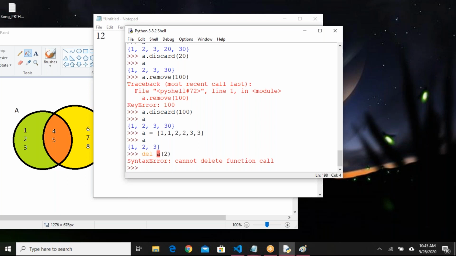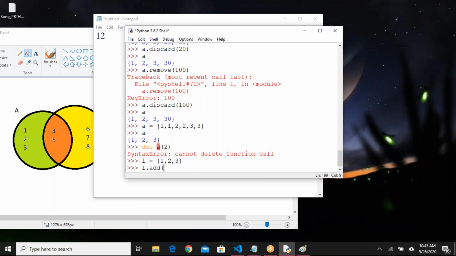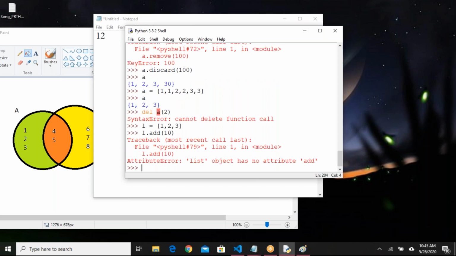Ganesh, I didn't understand your question. We are using the append function. What is your question? List 1 2 3 and you want to add like this, dot add 10. Add function is not there in list and tuple.